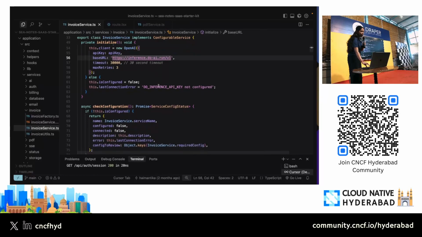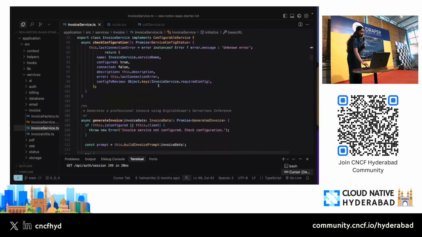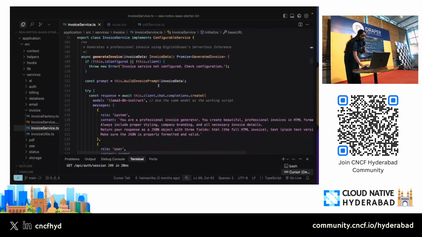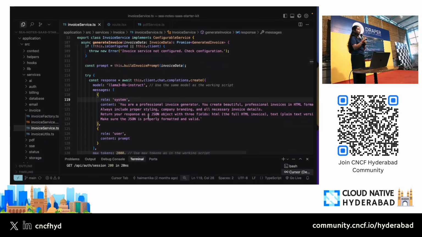There are different models that we have, but for this one I used the Llama model, the Llama 3 8B Instruct model. It depends on what you want to do. If you want more powerful models, you can also choose those from the list. Since we are using serverless inference, we are not building an agent, and we do not care about the infrastructure part.